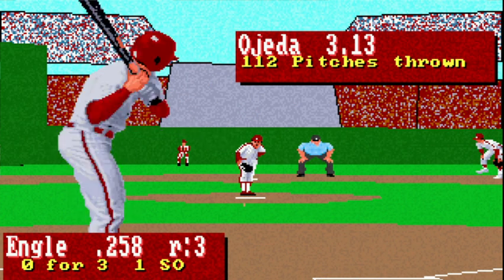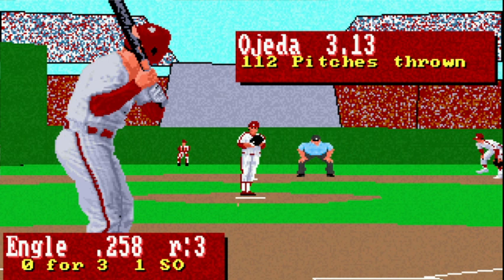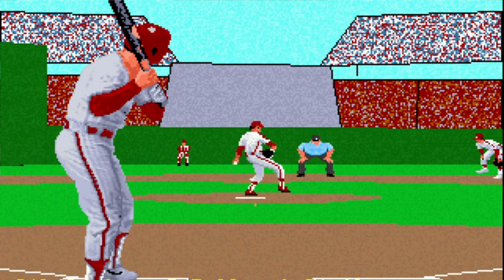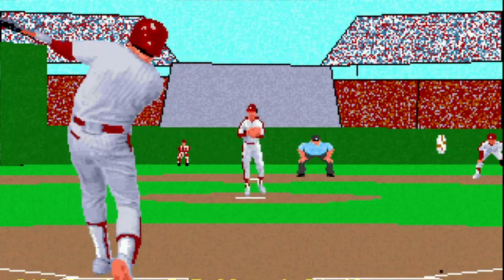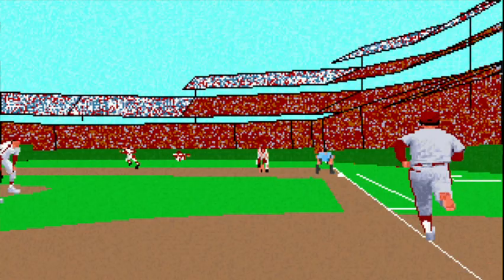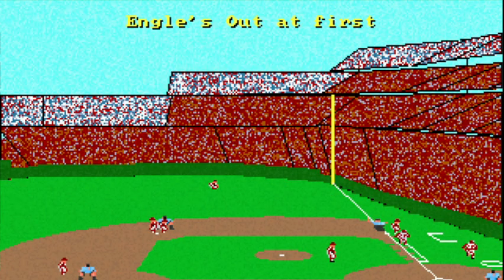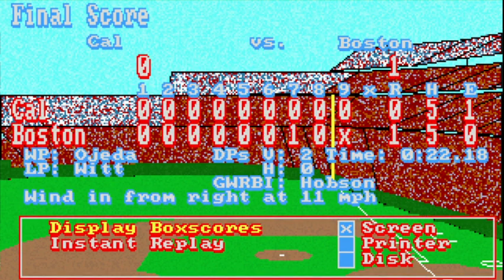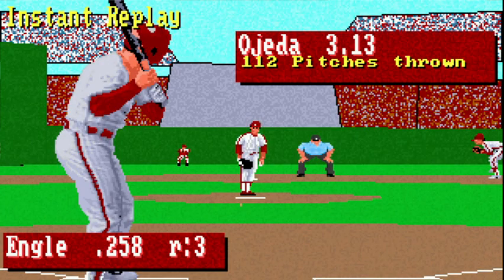And it's up to Dave Engel. So, forgot to show you the instant replay, so let's hit instant replay just to see the last out of the game again. Instant replay.